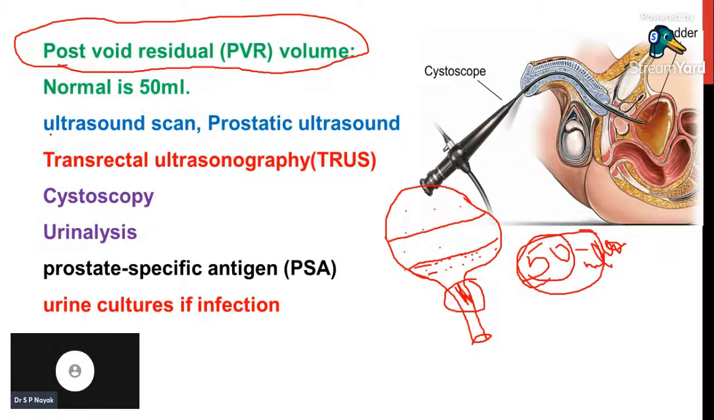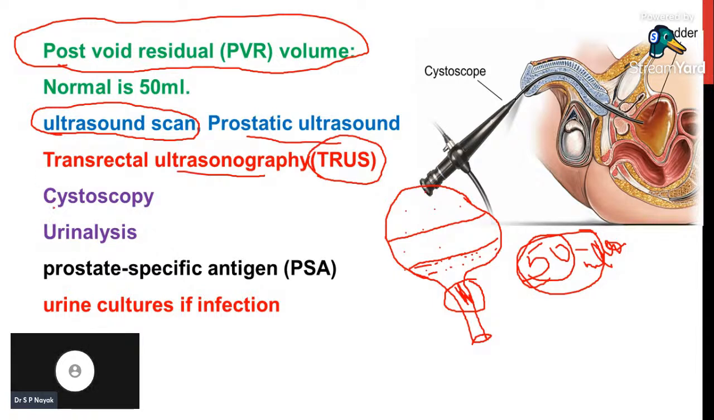This is one test, and ultrasound scan is commonly done in the patients. Prostatic ultrasound scan, whole abdomen scan, and a part of abdomen scan. Prostatic ultrasound scan is one common ultrasound scan we can perform. Transrectal ultrasonography, which is called TRUS. The ultrasonography probe is sent into the rectal cavity, and through that we will find out the size of prostate gland.